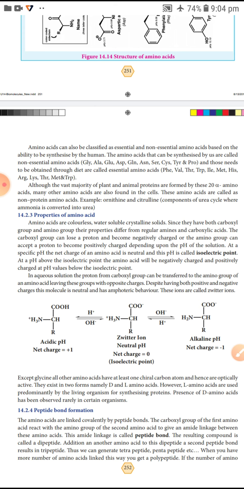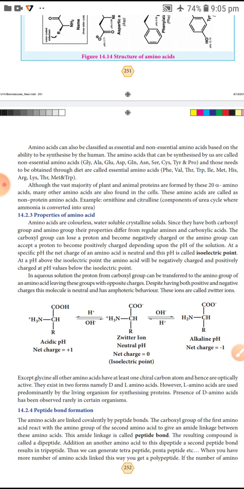The amino acids that need to be obtained through the diet are called essential amino acids. For example, VAL means valine, and the next ones, PHE and THR, are examples of essential amino acids.